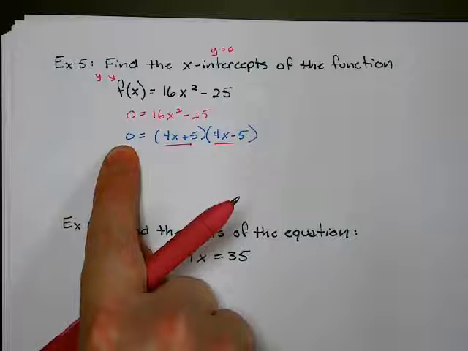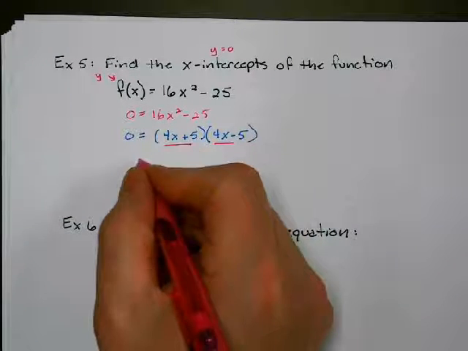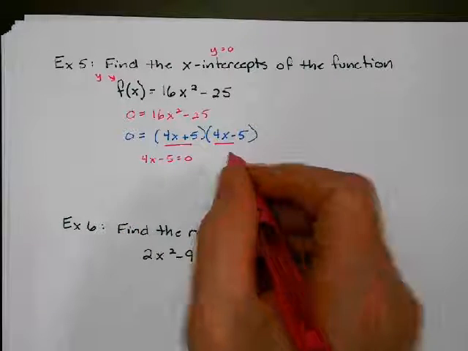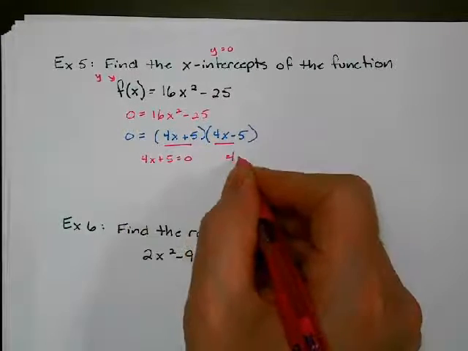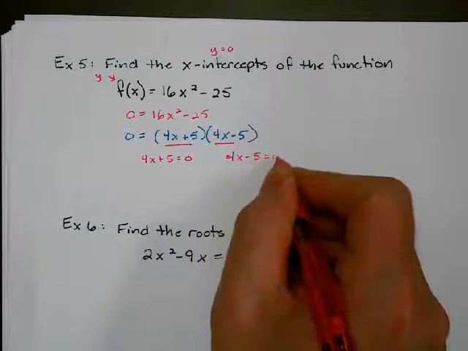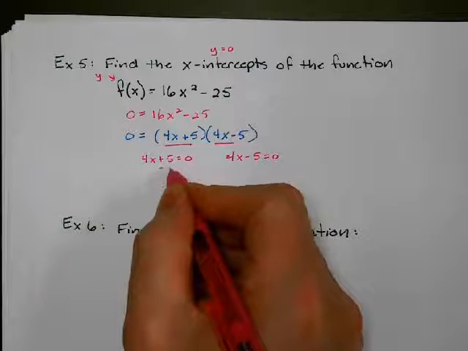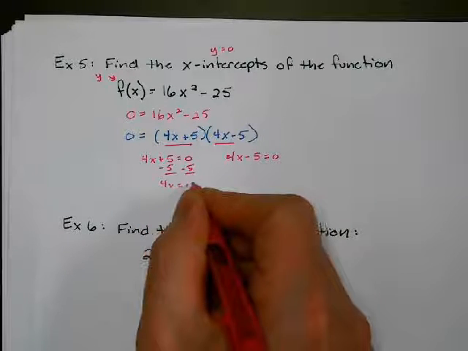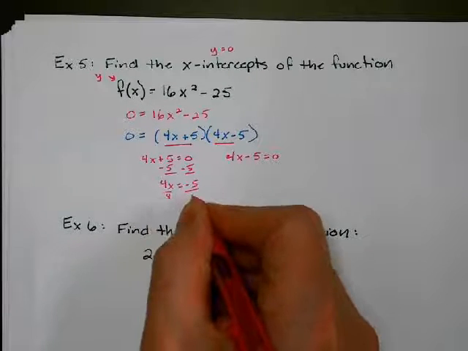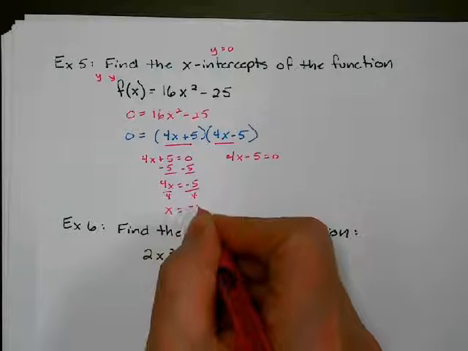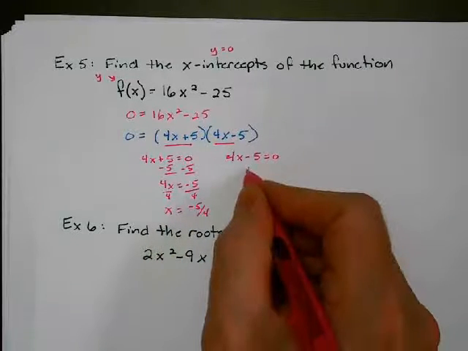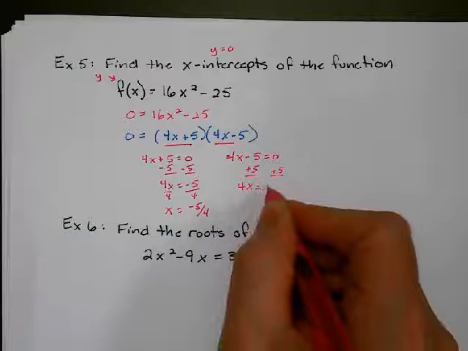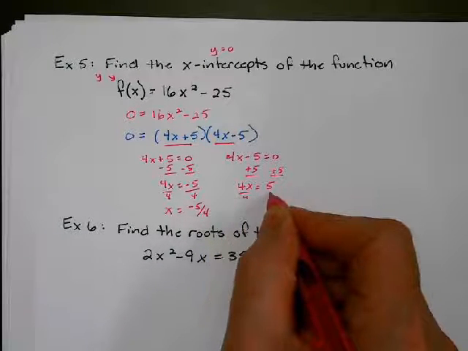So I get 4x plus 5 equals 0. No, it's supposed to be plus 5. And then I get 4x minus 5 equals 0. So I would subtract 5 from both sides. Get 4x equals negative 5, and then divide by 4 on both sides. So one of my answers is negative 5/4. On the other side, I would add 5 to both sides. And I get 4x equals positive 5, and then divide by 4. And x is equal to 5/4.